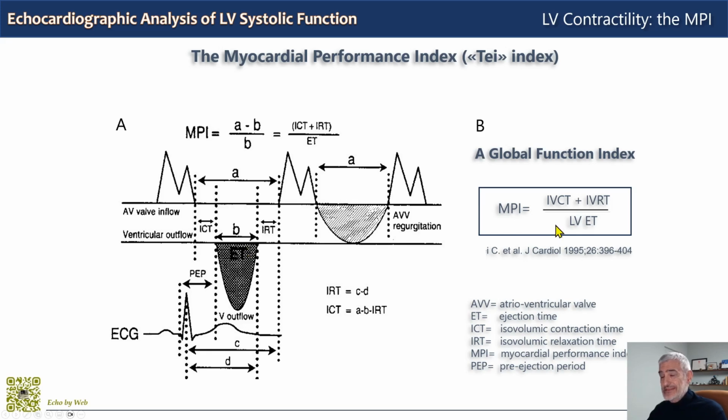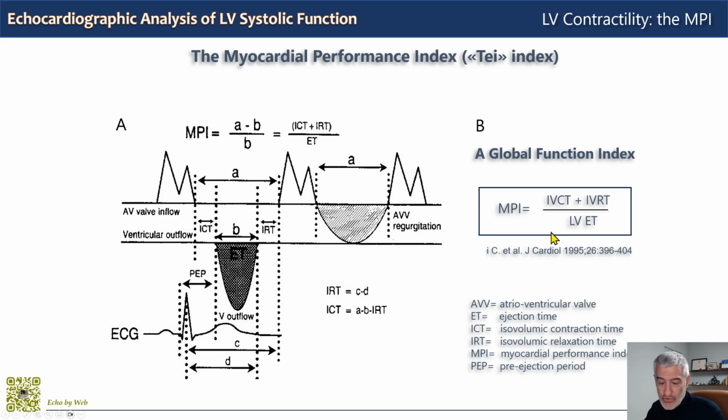This dimensionless index increases with the increasing dysfunction of the left ventricle and decreases when the function gets better. This is because with increasing dysfunction, so with decreasing contractility and decreasing relaxation, the isovolumic times increase in duration, whereas ejection time of the left ventricle decreases.